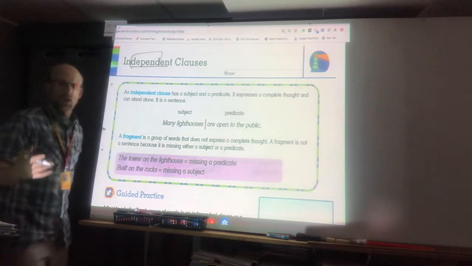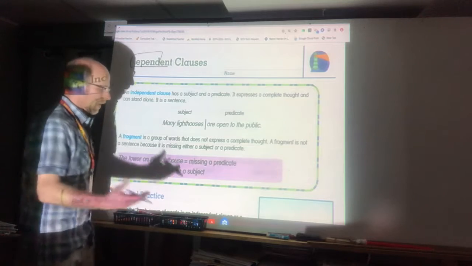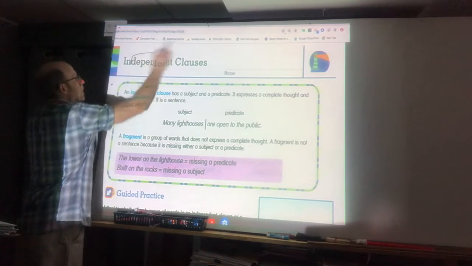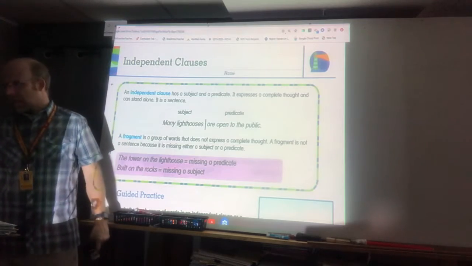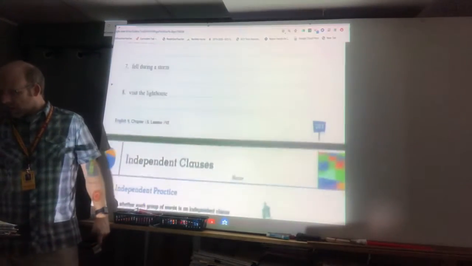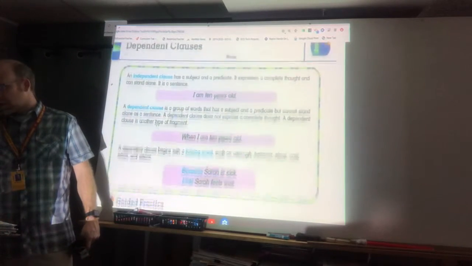You depend on your parents for things, and ultimately we depend on God for everything, okay? If it's independent, though, you're not dependent on anything. You're by yourself, able to sustain. But we are looking at dependent clauses today, okay?